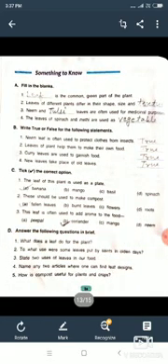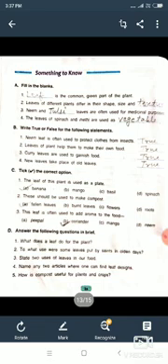First of all, come to the fill in the blanks. Exercise A. Sorry, this is not the question. I'm going to the leaf chapter. Yes, leaf. Number 1, dash is the common green part of the plant. What will you fill here? Leaf, L-E-A-F, leaf.